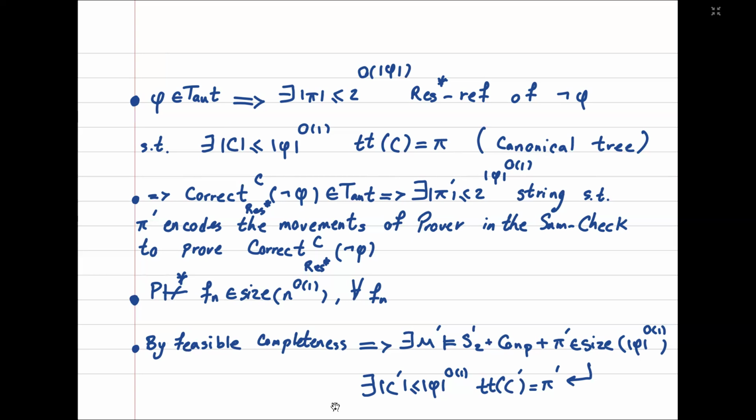And the moves of the prover can be encoded as strings of exponential size in phi. On the other hand, we know that P cannot prove any polynomial size circuit lower bounds. So by feasible completeness, we get that there is a non-standard model of S12 plus consistency of P plus the statement which says that phi prime has a small circuit.